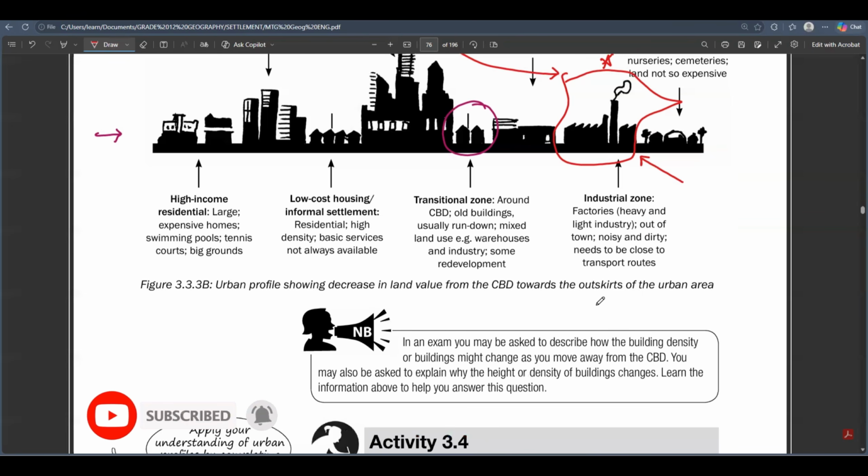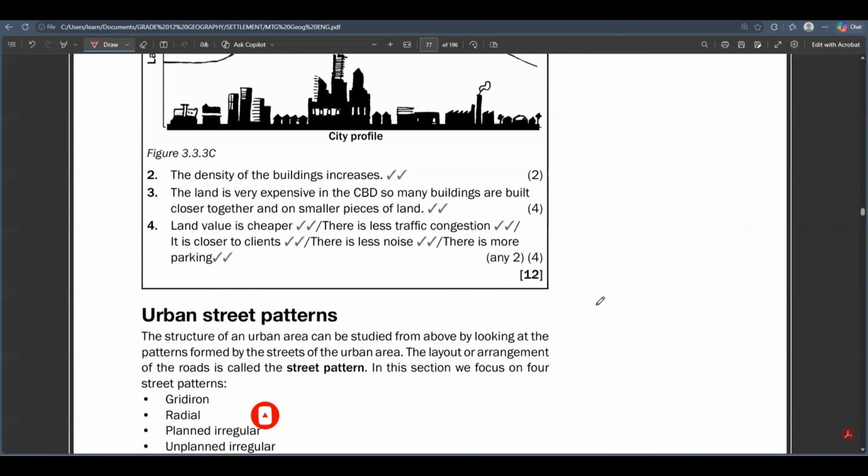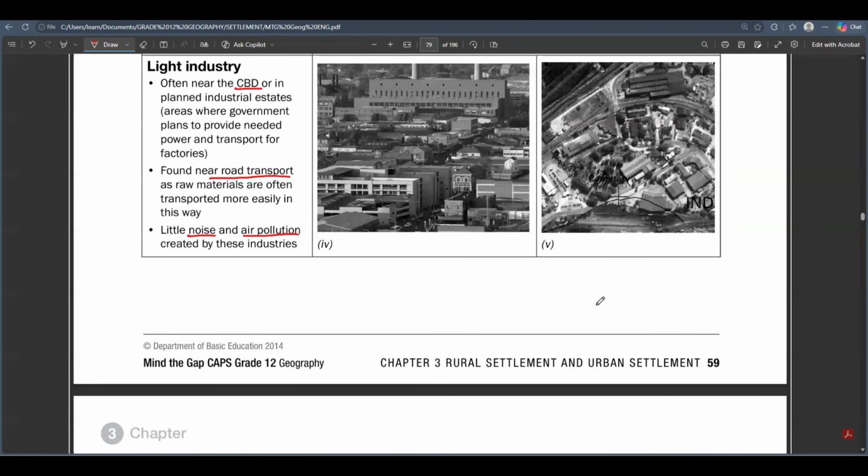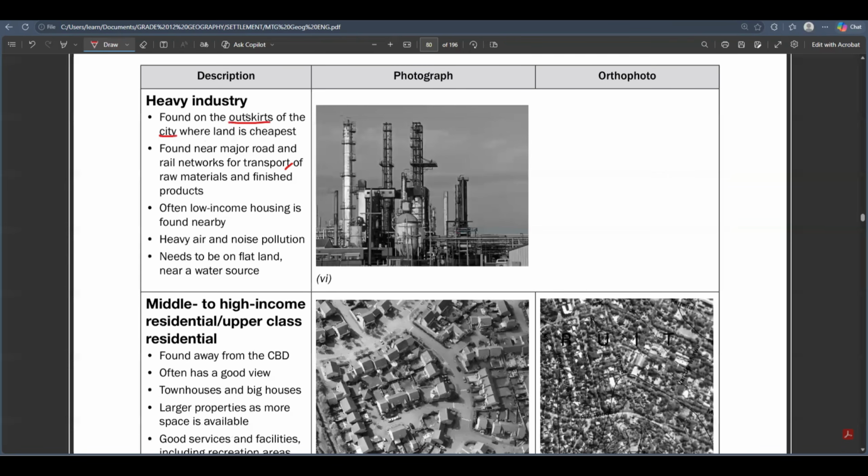That's the first thing. There are many reasons why these heavy industries are located far away from the city center. It's because the land is what? It is the cheapest. So we say that they are located at the outskirts. The term outskirts simply suggests far away from the city center or far away from the urban area. So now the heavy industries must definitely be located near a major road. So it must be near a what? A major road and rail networks for transport.